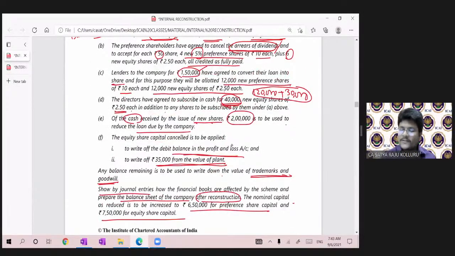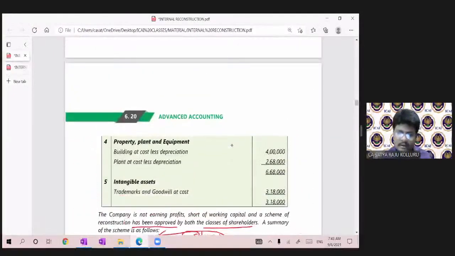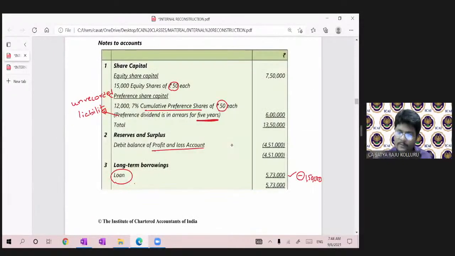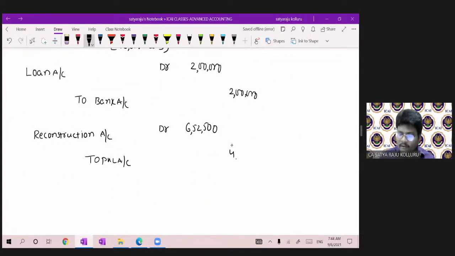You have to cancel first the profit and loss account debit balance. To profit and loss account. So P&L account debit balance was how much? Given in the problem, please all of you observe. 4,51,000.